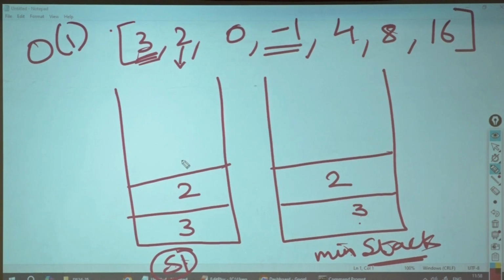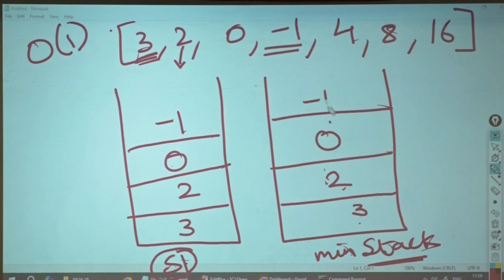You put the 0 directly, it does not matter. After pushing it into S1, I will check here. 0 was the new incoming element. What is at top of the stack? 2. Is 0 less than 2? Yes. Put it. Same goes for -1.